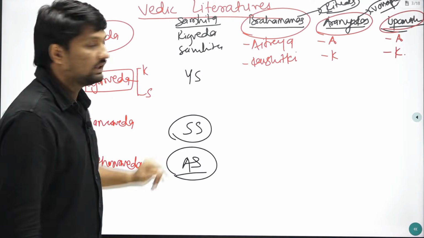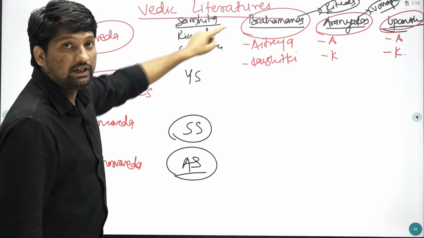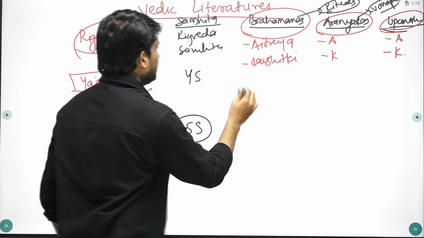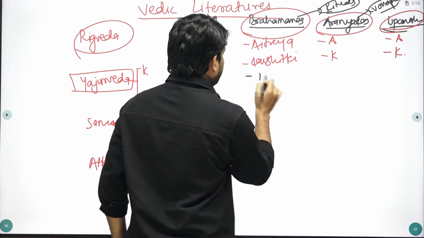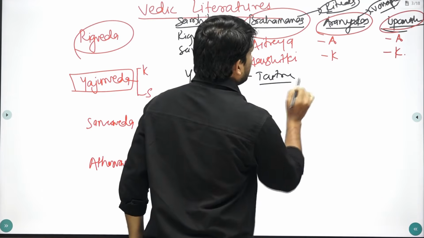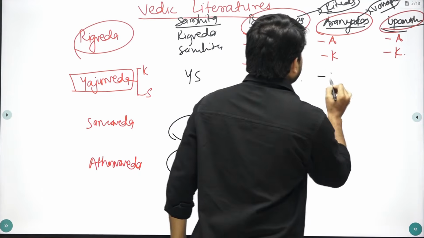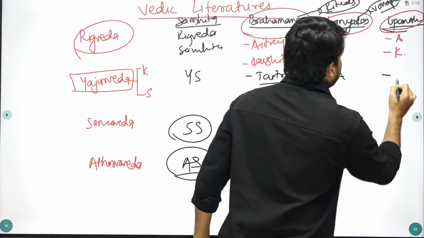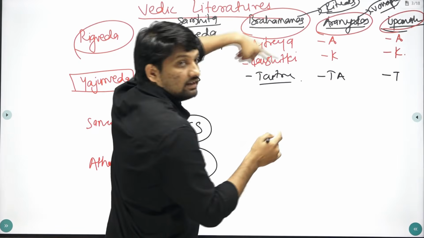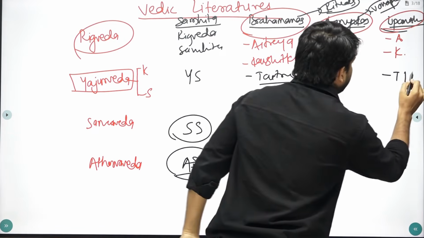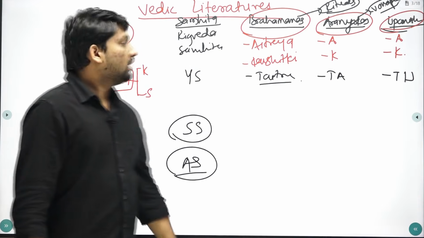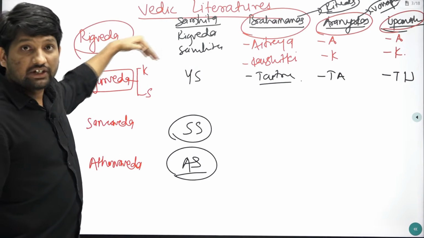If you see Yajurveda, there is Krishna Yajurveda. Important texts of Krishna Yajurveda are Taitreya Brahmana, Taitreya Aranyaka and Taitreya Upanishad. So these are the texts of Krishna Yajurveda.